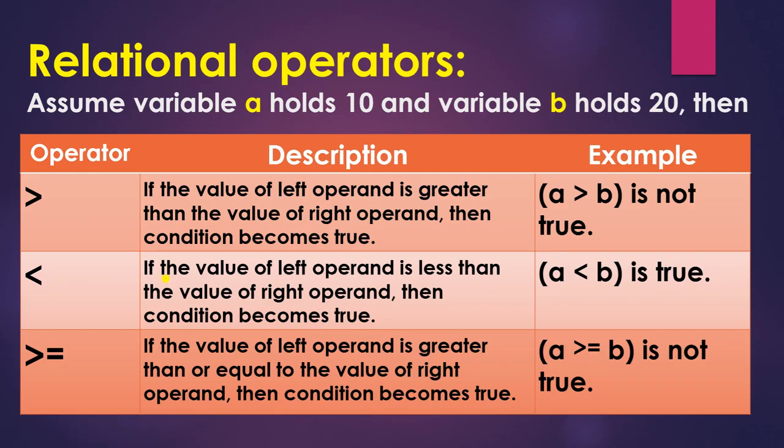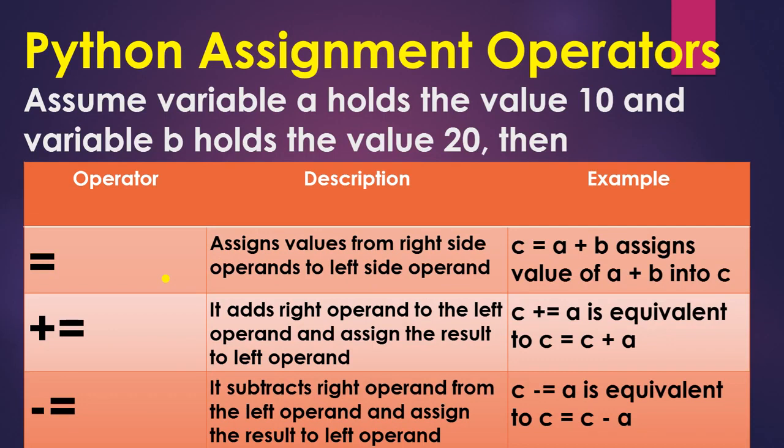These are clear to you. So next is the Python assignment operator. This is the assignment operator. Whatever value you are writing, it assigns the value from the right side operand to the left side operand. This is plus equal to. So if you write C plus equal to A, it will be like C is equal to C plus A.